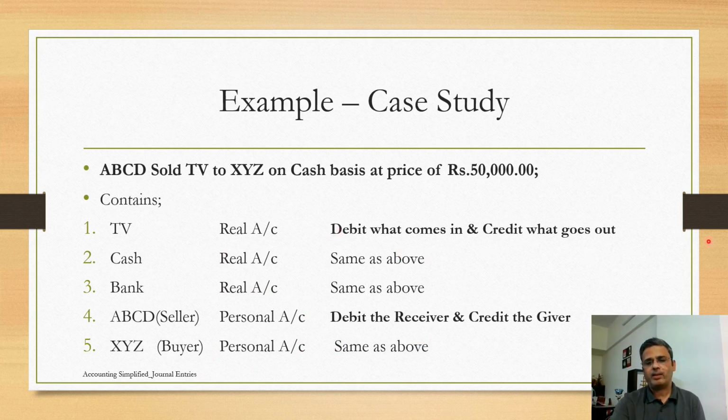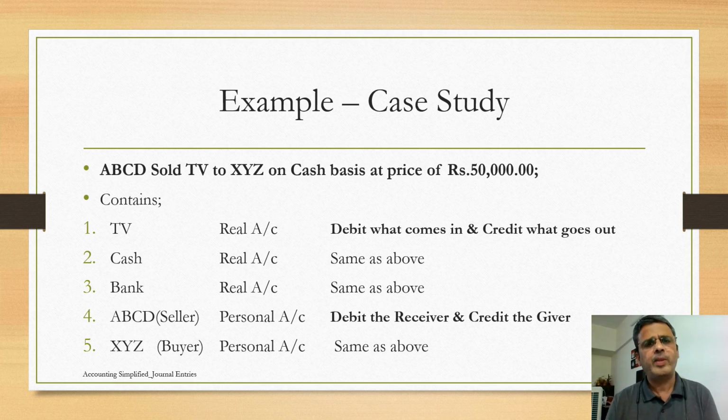Now let us see what and how the accounting entries would be passed in the books of ABCD and also in the books of XYZ. Had XYZ been an individual buyer, then he doesn't need to pass any entry, just give cash and get the TV at home. So now let's see what would be the entries in ABCD's books and also XYZ's books.